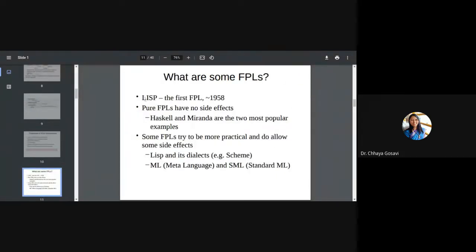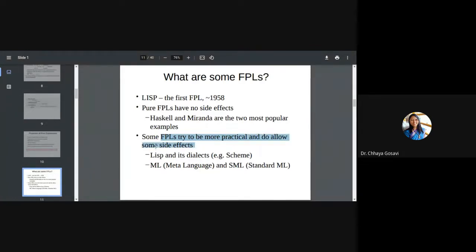Examples of functional programming languages. Lisp is the first programming language, since 1958. Just for your reference, the Lisp interpreter is written in C language. Pure functional programming languages have no side effects. Haskell and Miranda are the two most popular examples of pure functional programming languages with no side effects, no assignment statements, no variables. But some functional programming languages try to be more practical and allow some side effects, which allows assignment statements.